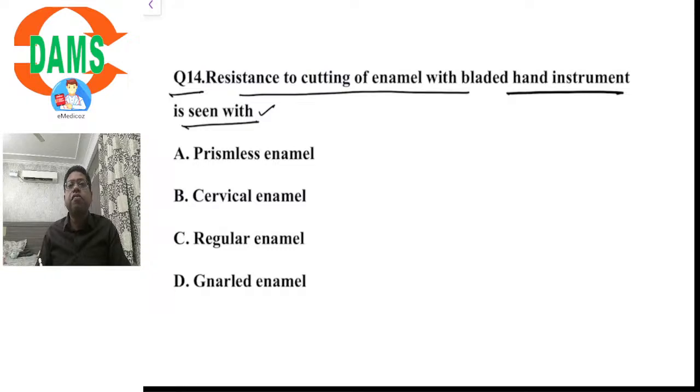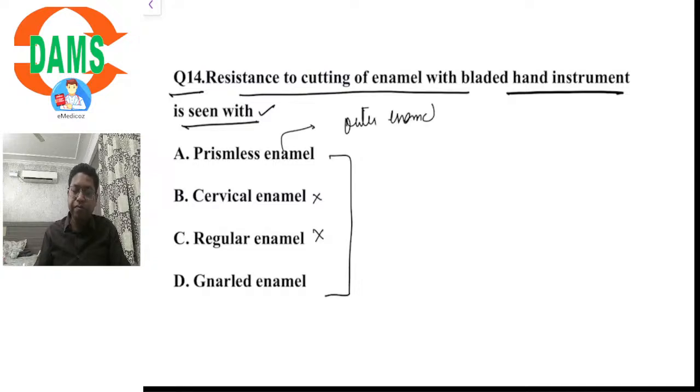These are all hand cutting instruments. So when you feel resistance, cervical enamel, no. Regular enamel, no. You're left with options A and D, prismless enamel and gnarled enamel. Prismless enamel is the outer enamel that is very hard and it is resistant to cutting with hand cutting instruments. So the answer would be option A.